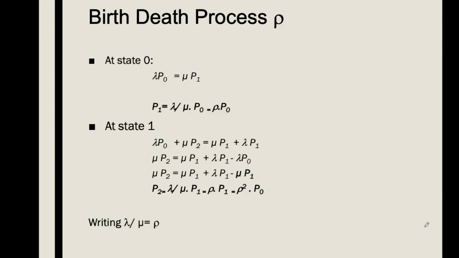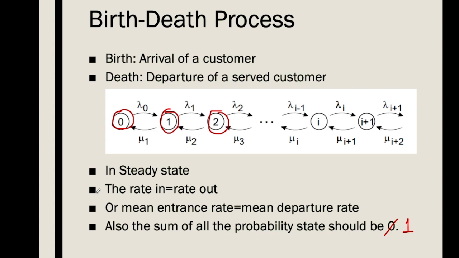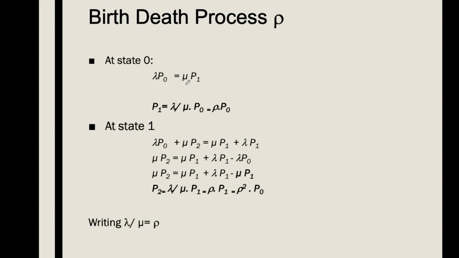Now at state 0, how can we reach state 0? How can we move from state 1 to state 0?